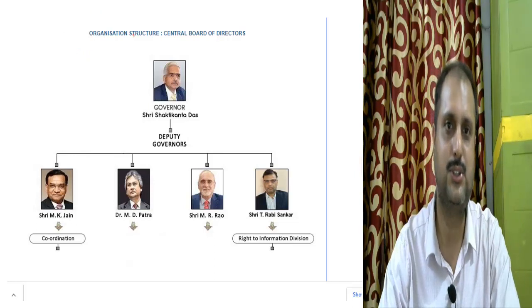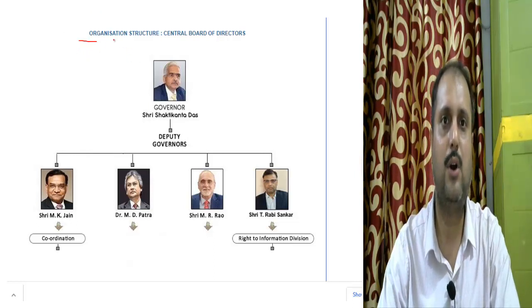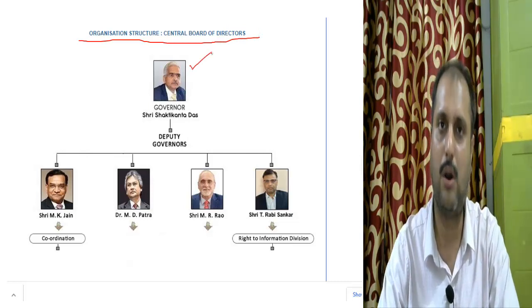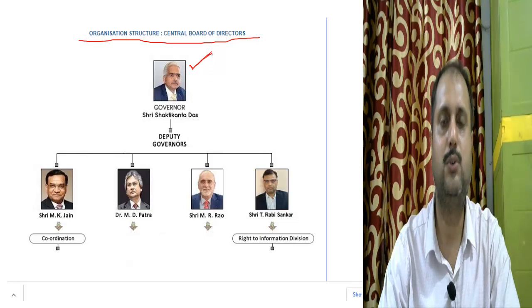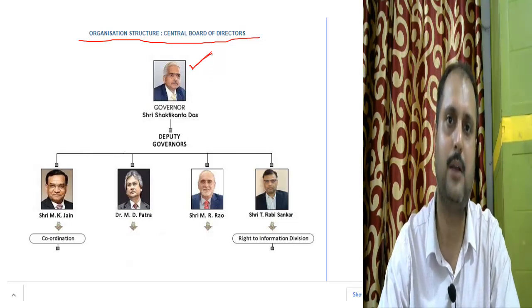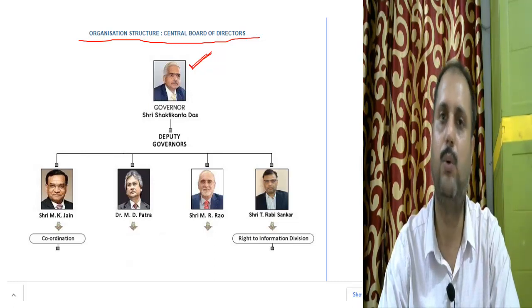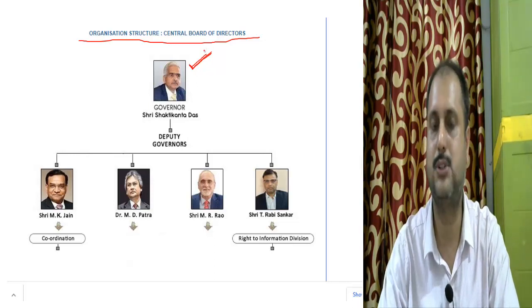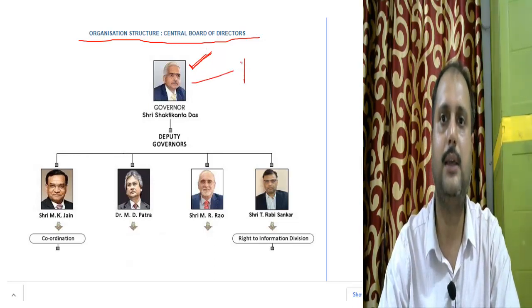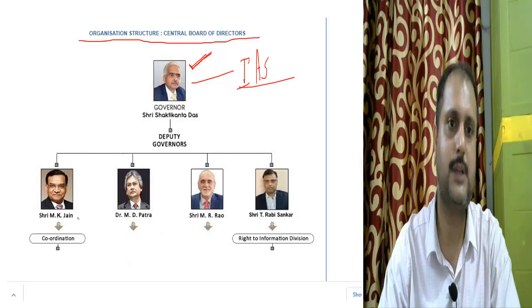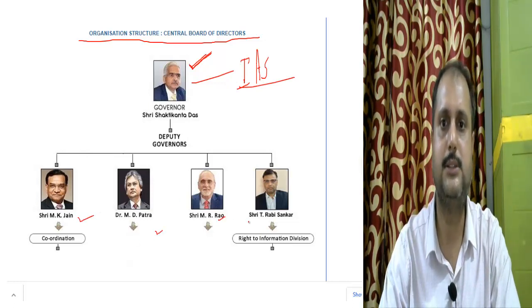Now let's see the structure of the RBI. The organization structure, the Central Board of Directors. Here you can see the governor is at the top of the RBI. It is the governor who heads the RBI, who makes plans, and who advises the central government in monetary matters. His duty is to supervise the bank. The whole activity of the RBI is in the hands of the governor. He is an IAS rank officer. The governor of the RBI is an IAS rank officer, and the others are also IAS rank officers.